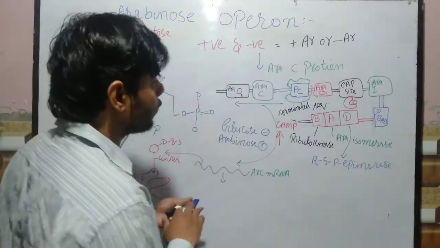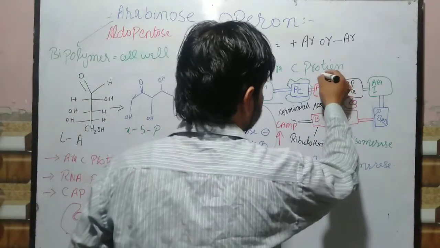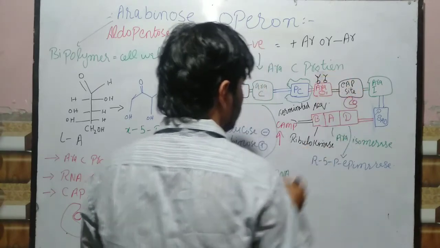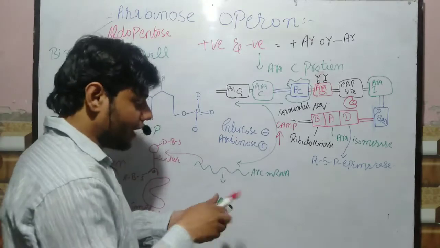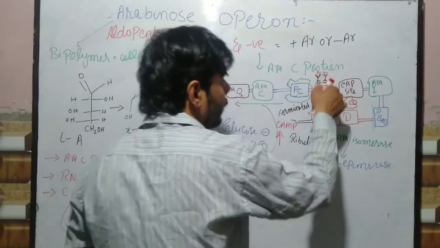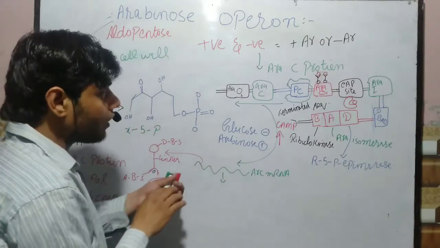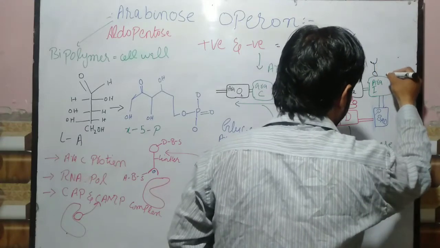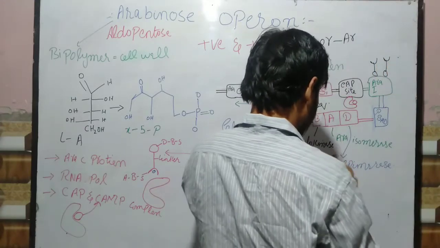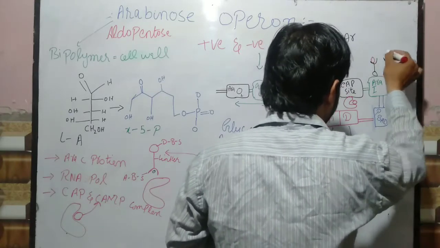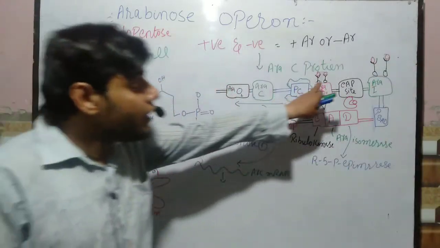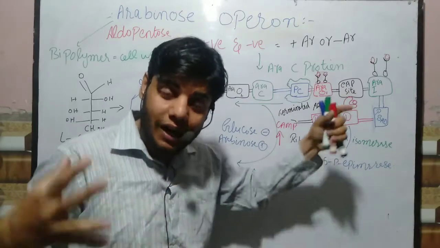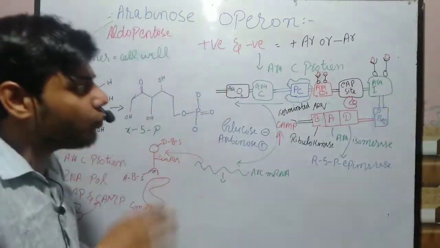Okay, so let's suppose this is again the, so as you can see, we have AraC protein having the arabinose. It will bind to this site. And some AraC protein will bind to this. So remember guys, if this arabinose is present and AraC is also present and making a complex, as you can see, at that point what happened?